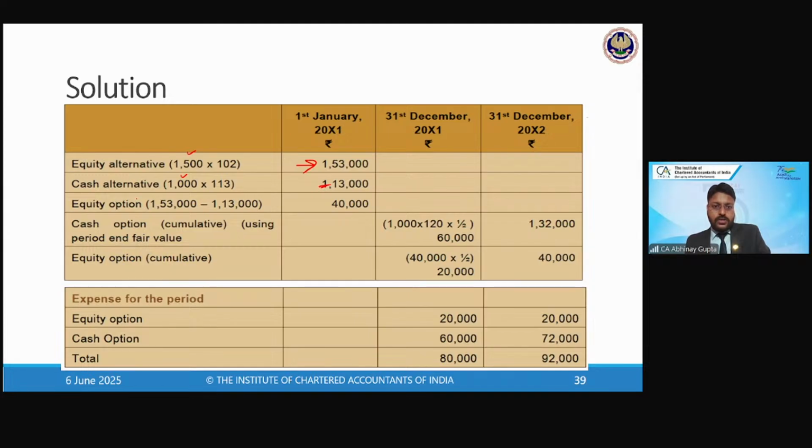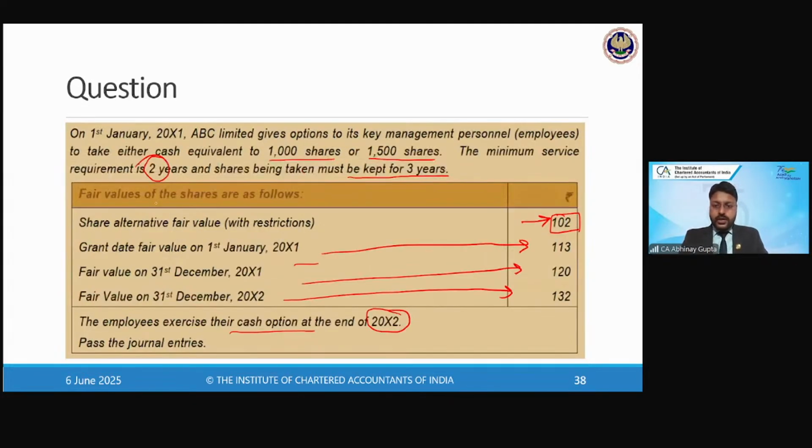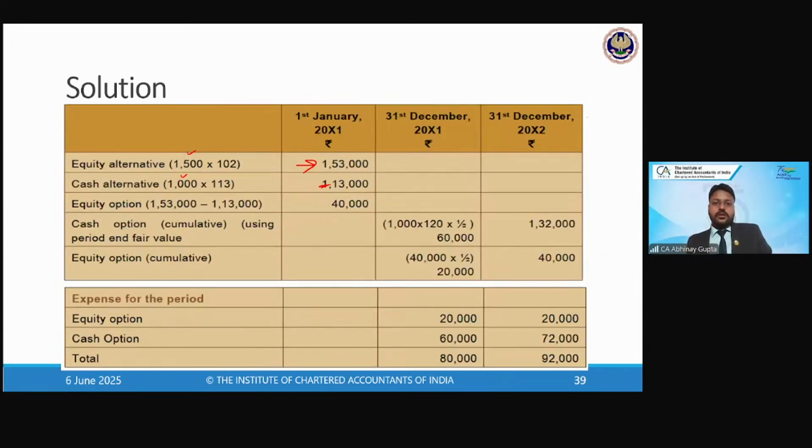Cash alternative, 1,000 shares equivalent fair value: 113 is the fair value if cash is being offered. So 113,000 is the fair value of the cash alternative. The difference between the equity alternative and the cash alternative is 40,000, which is basically the equity option, a fixed equity option.